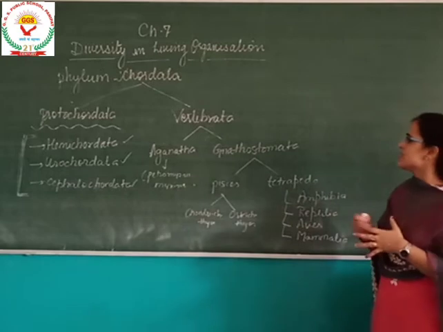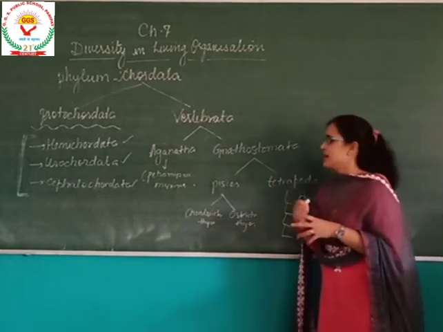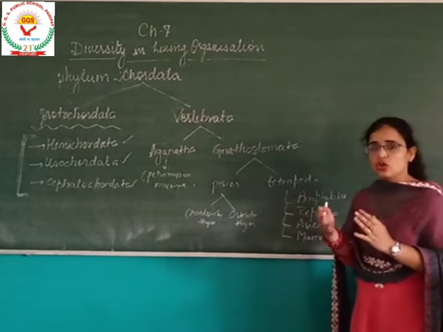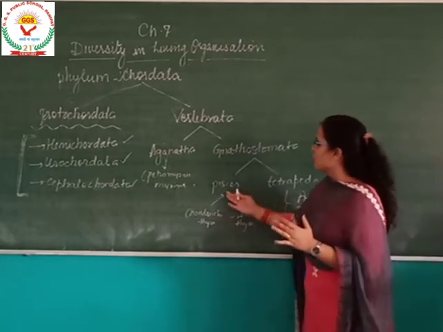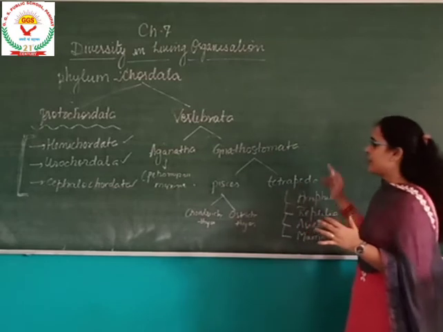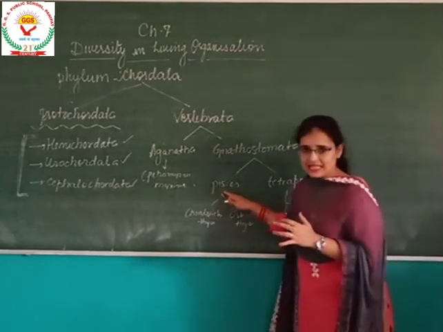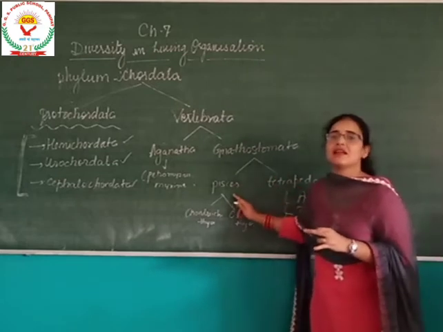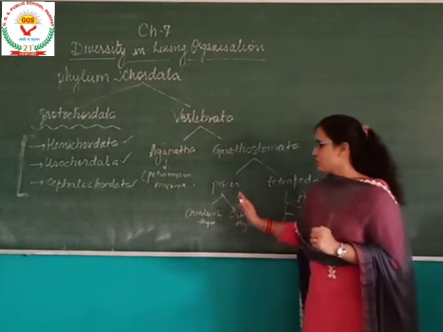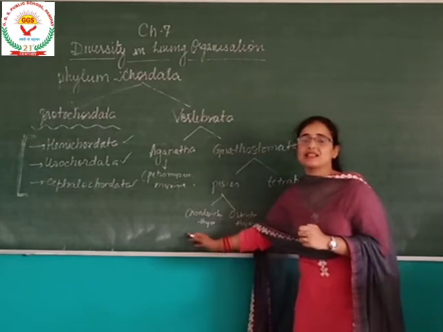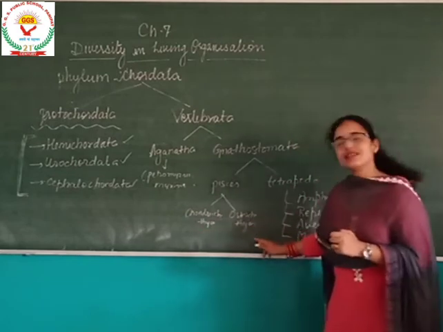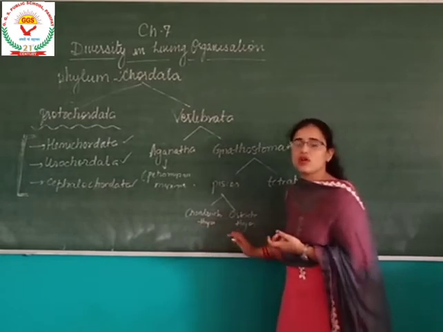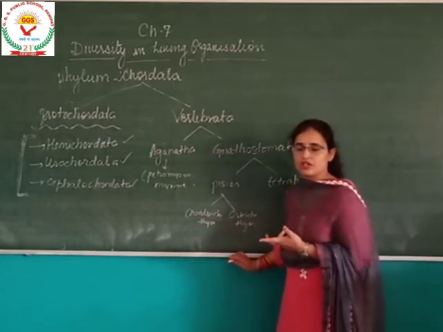The next one is Gnathostomata. Gnathostomata are the organisms which are bearing jaws. So this is further divided into superclass Pisces and superclass Tetrapoda. Pisces basically includes all fishes. The fishes are of two further types, that is Chondrichthyes and Osteichthyes. Chondrichthyes are the cartilaginous fishes, whereas Osteichthyes are the bony fishes.